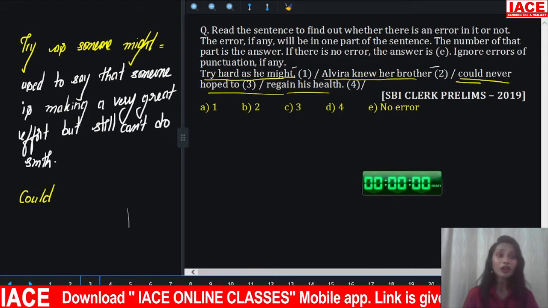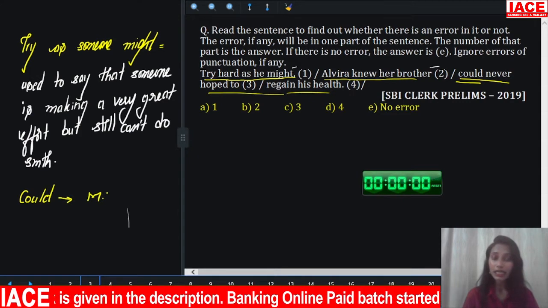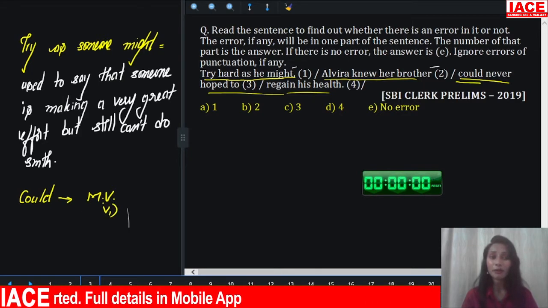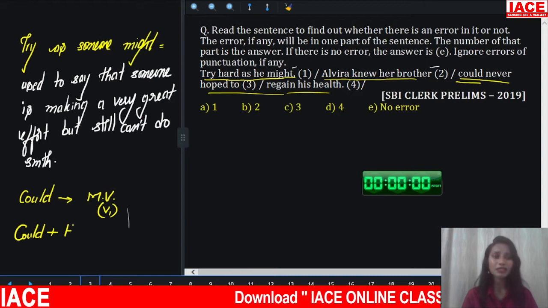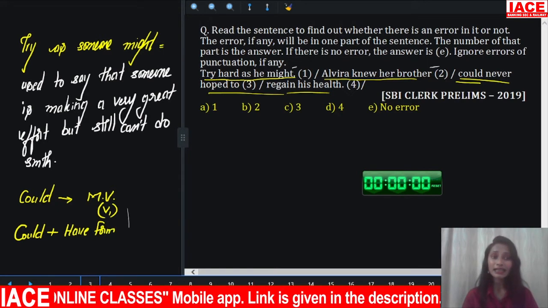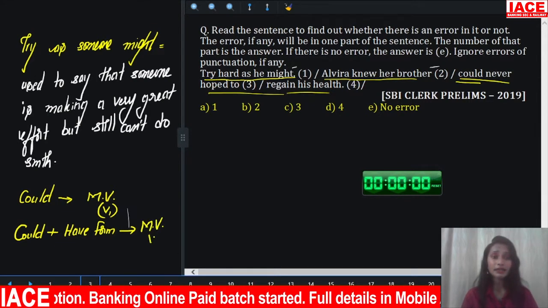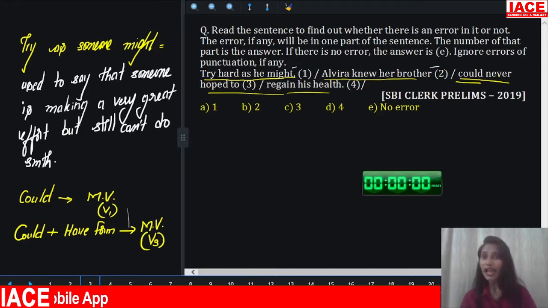Whenever we use a modal auxiliary verb, if it is followed immediately by a main verb, then the main verb must always be in base form, that is V1. If a modal auxiliary verb is followed by have forms, that is have, has, had, any have form, then the main verb should be in V3, past participle. But here we don't have a have form, right?